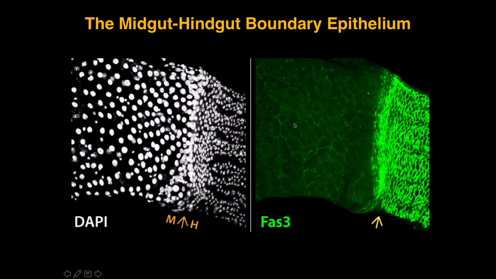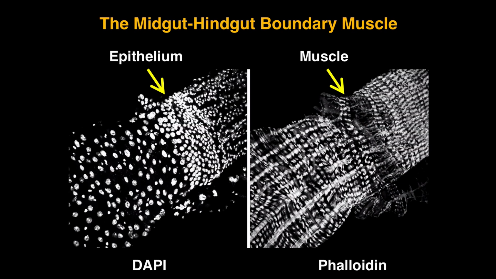And then because of that, you see different gene expression patterns. So here's just one example, FAST3, low levels in the midgut and very high levels in the hindgut. All of this just helps us in our studies. So the marked differences between midgut, hindgut, and the boundary are seen not only in the epithelium, but also in the muscle.